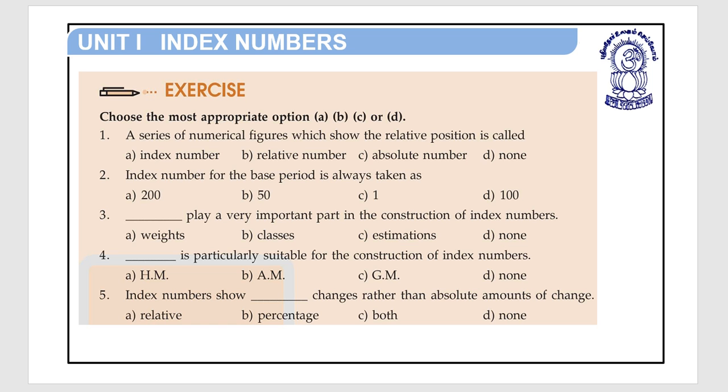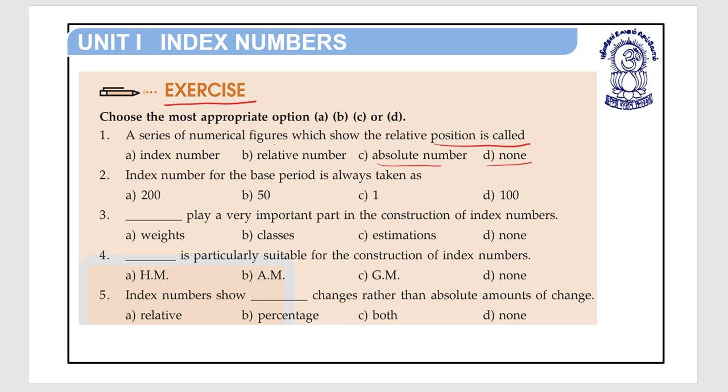Now let's start with the exercise. Choose the most appropriate option A, B, C or D. Question number 1. A series of numerical figures which show the relative position is called: option A index number, option B relative number, option C absolute number, option D none.